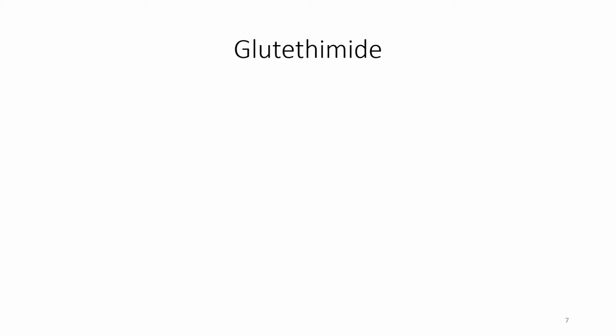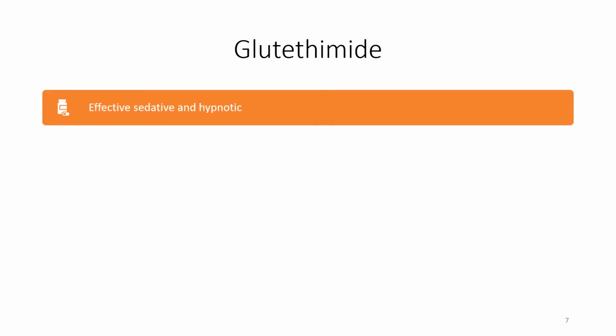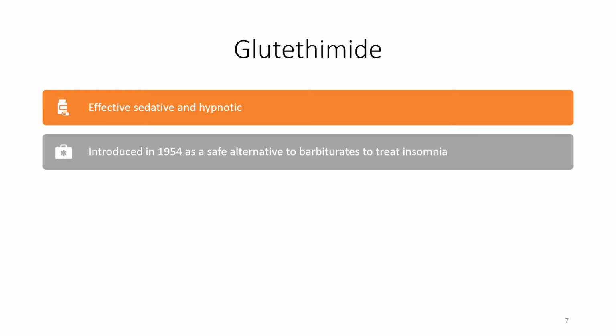Okay, next topic is glutethimide. Let's see what glutethimide is. It is an effective sedative and hypnotic. It was introduced in 1954 as a safe alternative to the barbiturates to treat insomnia.